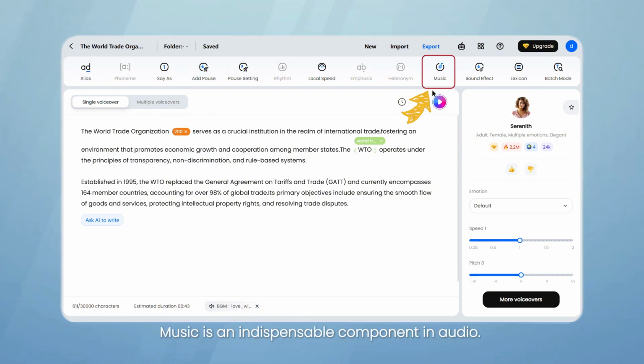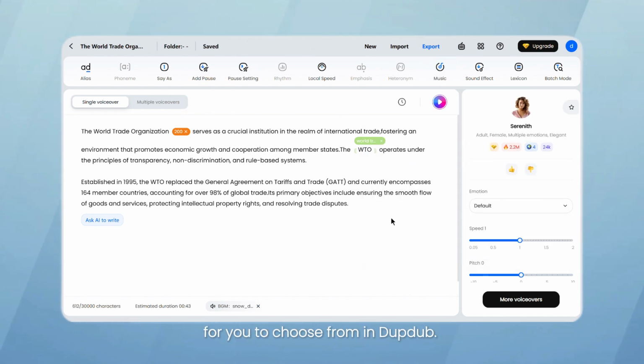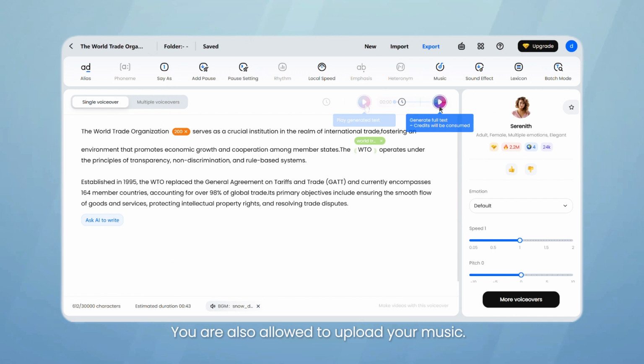Music is an indispensable component in audio. Also, there are a large number of music clips for you to choose from in Dupdub. You are also allowed to upload your music.